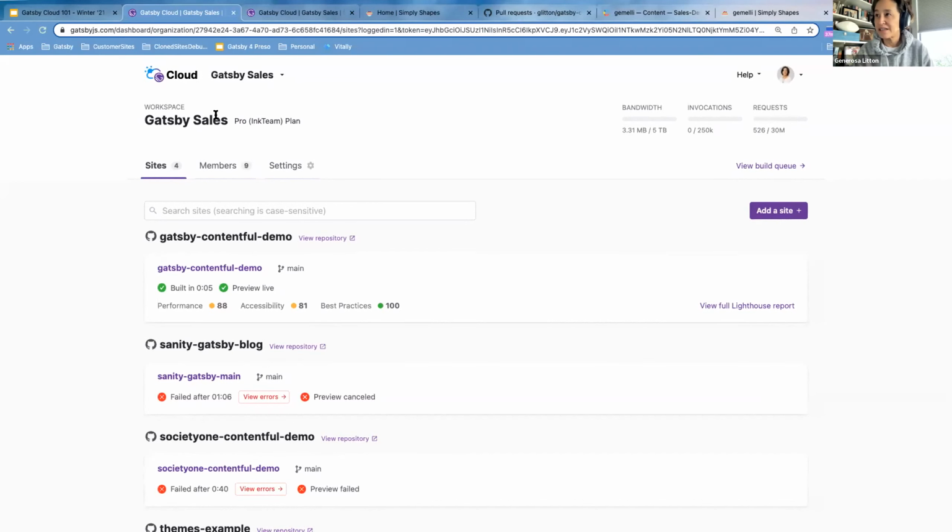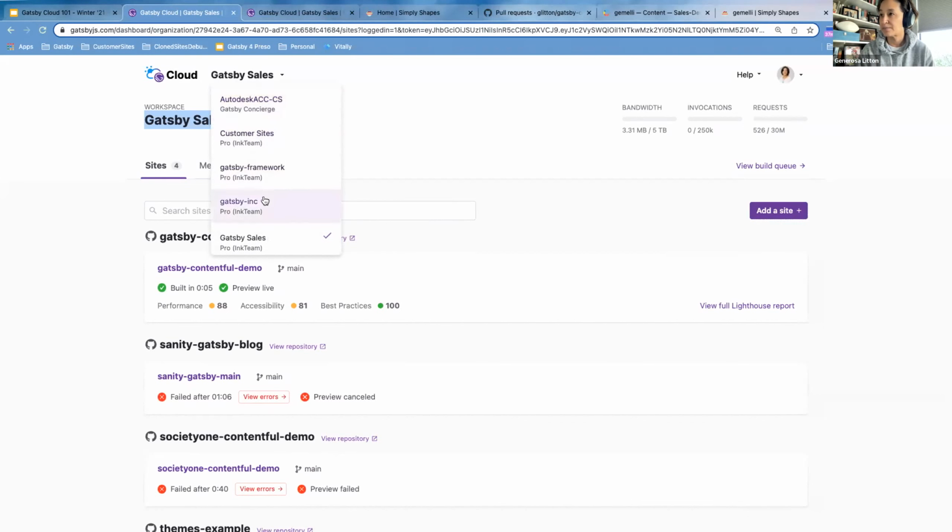Okay. So basically, we talked about organizing. You have your workspace that you use to organize. When you get a Gatsby Cloud account, the first thing you'll do is name your workspace. This one is called Gatsby Sales. You can see here in the drop down, I have several workspaces. This is how I collaborate with different teams.